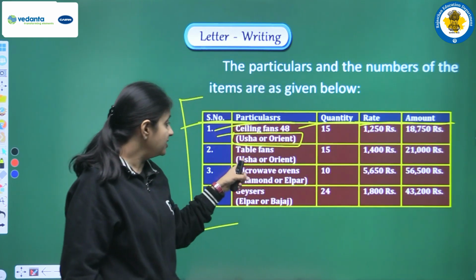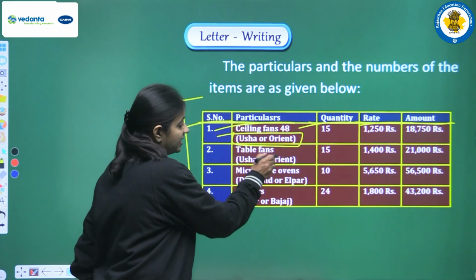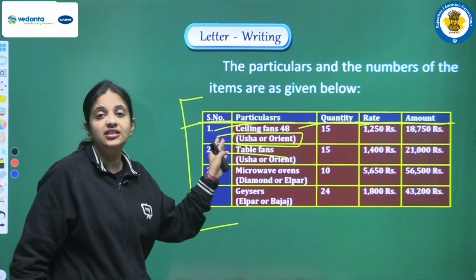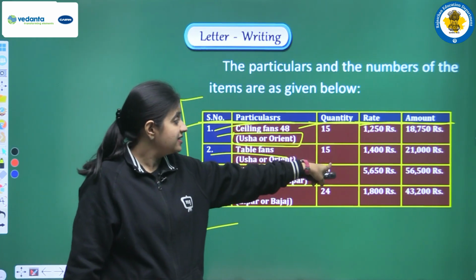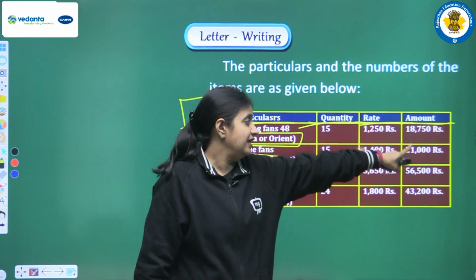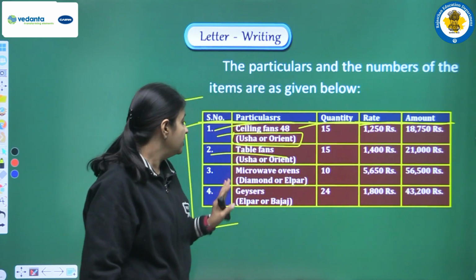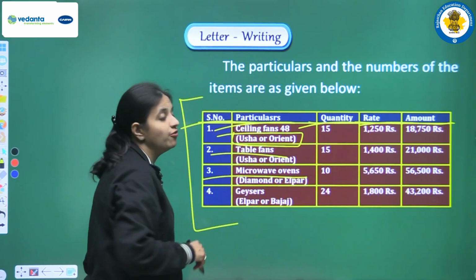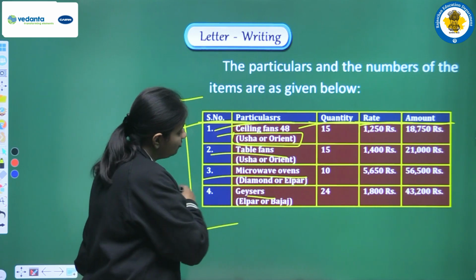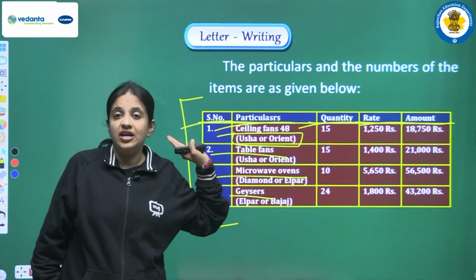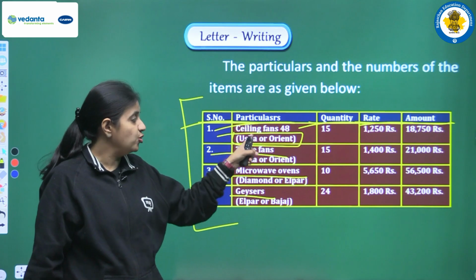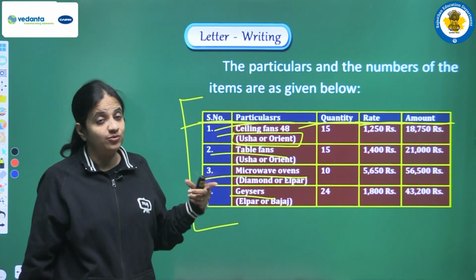Okay, next is table fan. So this is the second item. Again we are mentioning the company, or the brand name, that is Usha or Orient. Next is quantity, then rate, and at the end we write the amount. Next we are mentioning microwave ovens, and at the end we are mentioning geyser. So in this format we can form one table in which we write the particulars, or the objects.